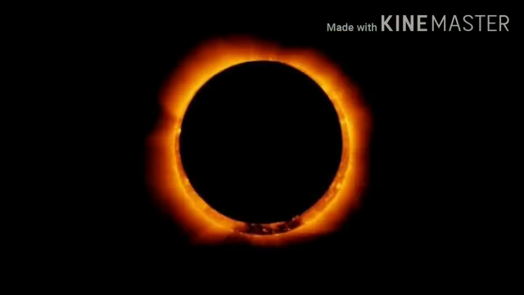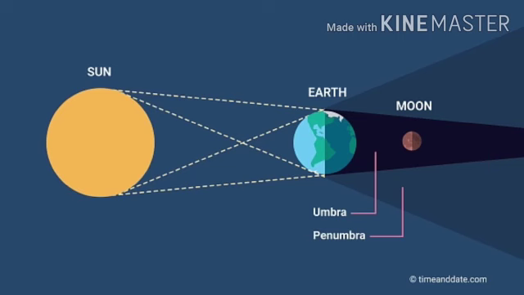Third, annular solar eclipse. When the moon covers the sun, but the sun can be seen around the edges of the moon, giving an impression of the sun as a bright ring surrounding the dark disk of the moon, it is called annular solar eclipse. Student, let us move to our next concept, that is lunar eclipse.